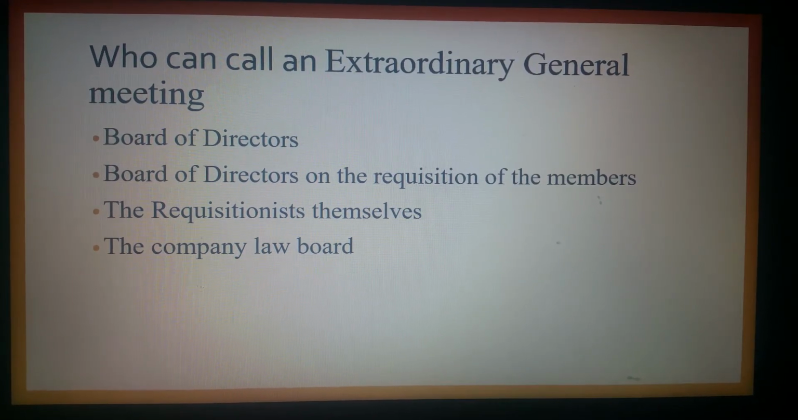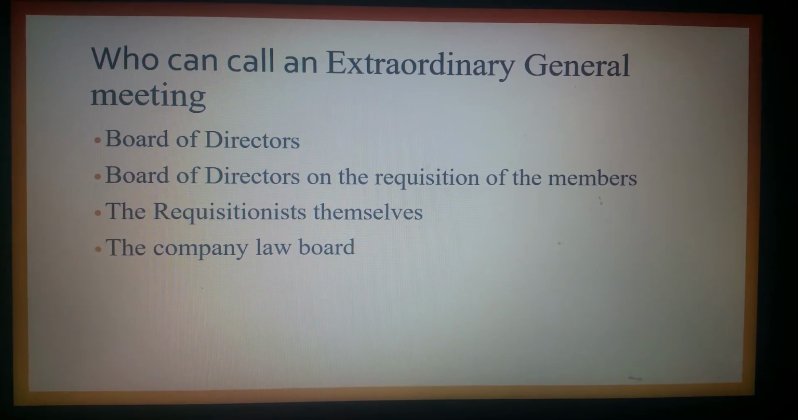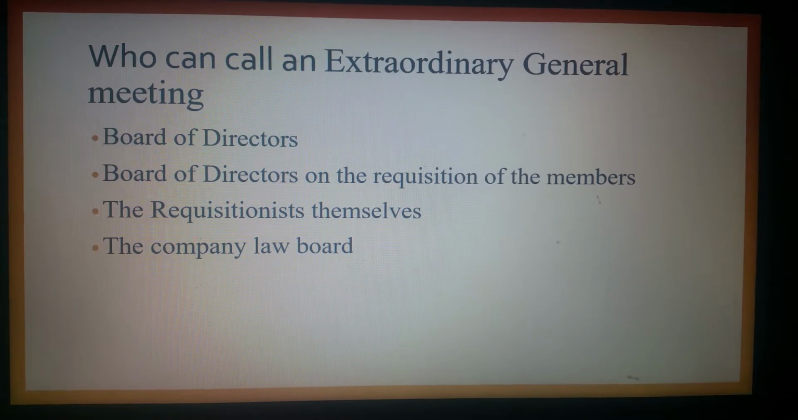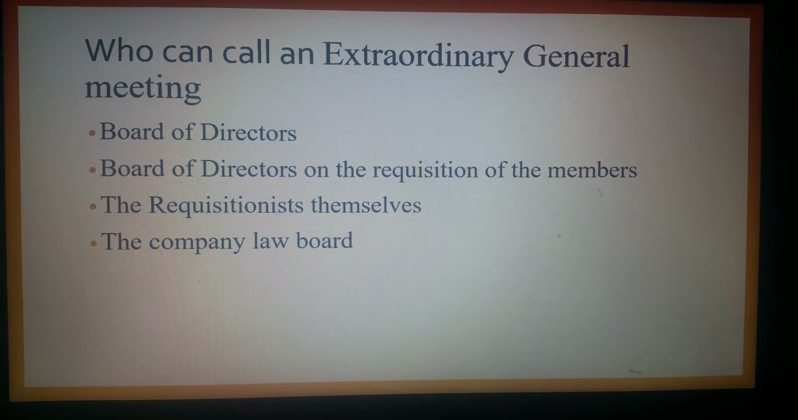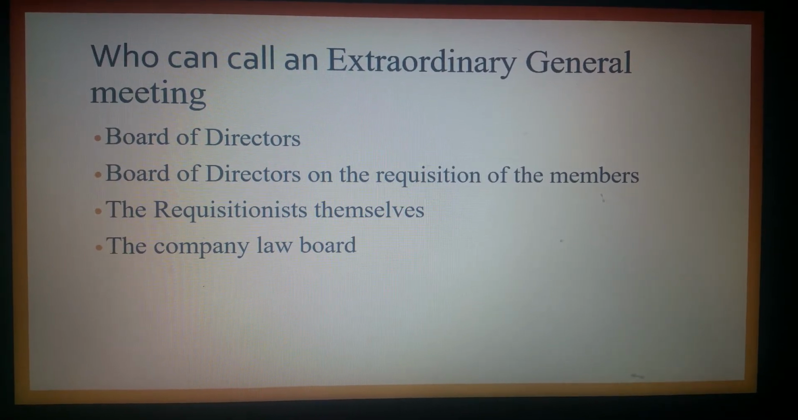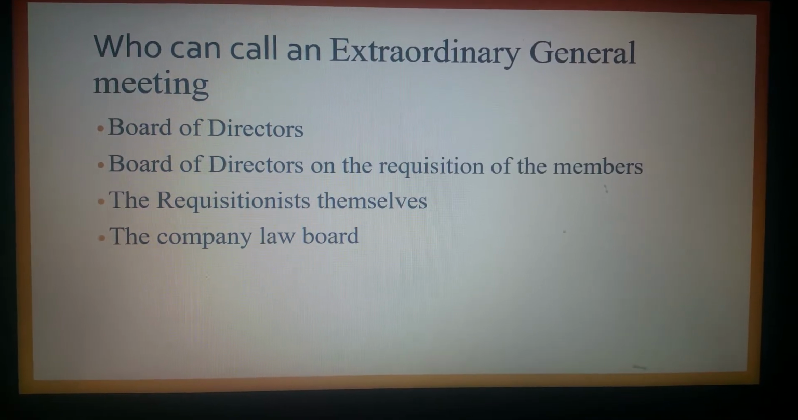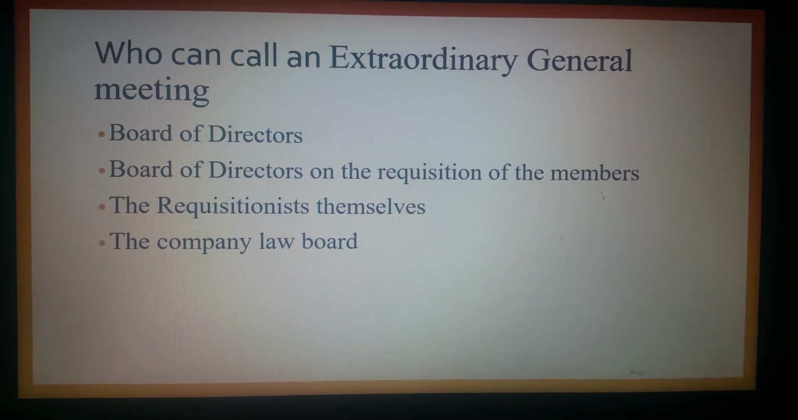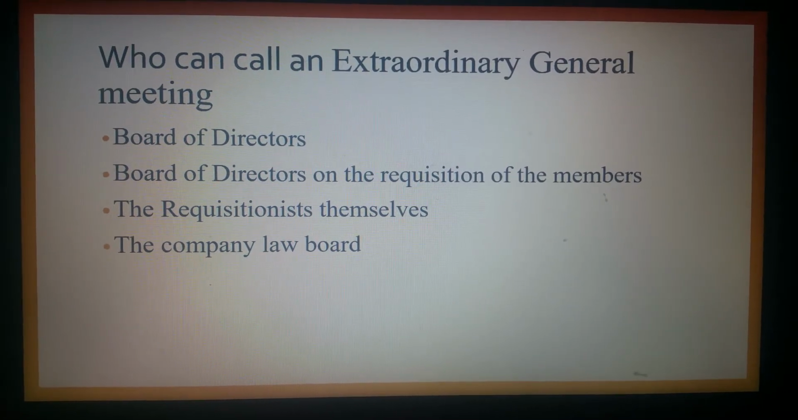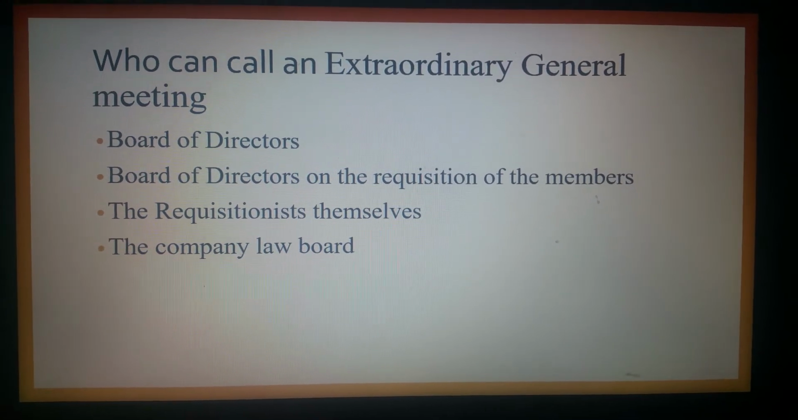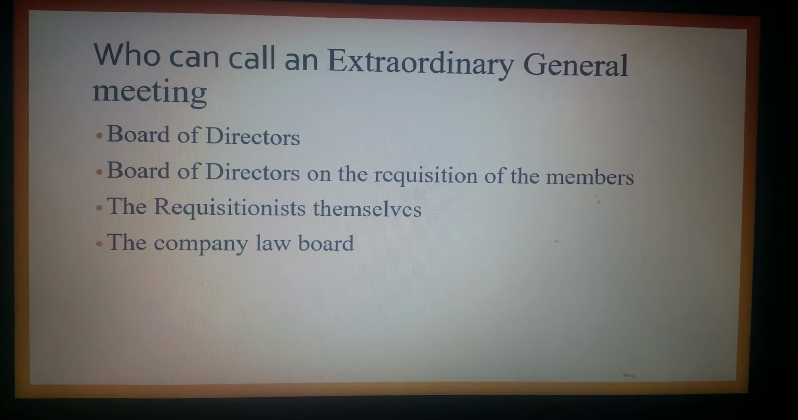Now let's go into further details as to what the procedure is, or on what conditions these parties can call for an extraordinary general meeting. Firstly, the board of directors. If some directors find that there is an urgent business matter which needs to be discussed with the shareholders, then first a board meeting should be held and a resolution should be passed in that board meeting approving the holding of an extraordinary general meeting. Once the resolution is passed, the directors can proceed with holding the extraordinary general meeting.